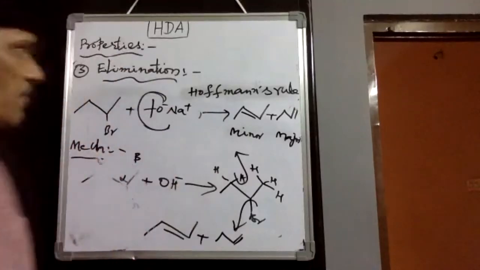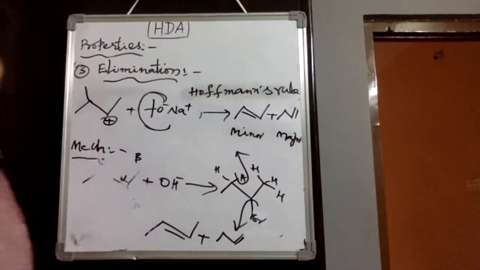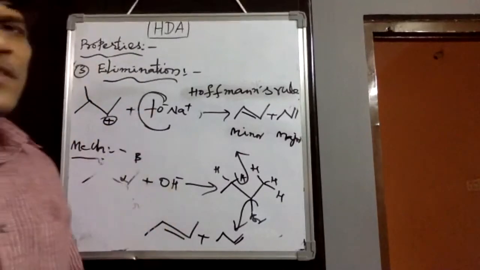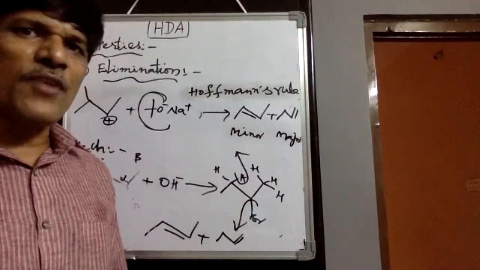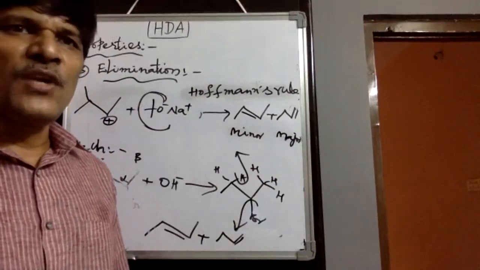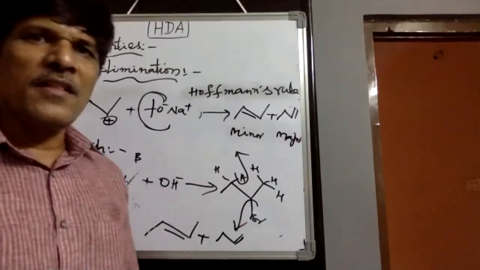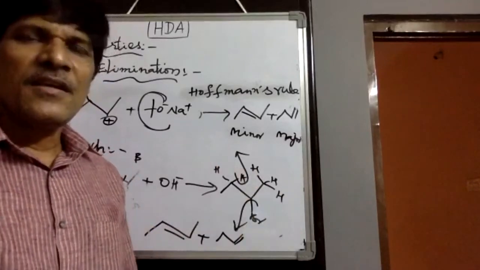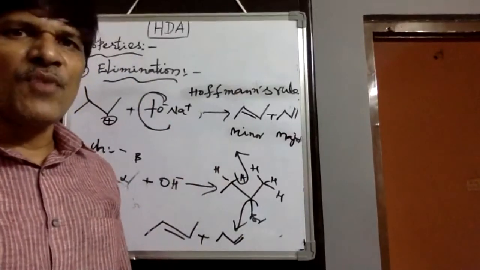Then in elimination, whenever the alkyl group is more stabilized with a carbocation, then definitely it follows the E1 elimination method. And if the alkyl group cannot stabilize it or no carbocations are generated, alpha beta elimination takes place directly, and there we would observe E2 elimination. Both the molecules, nucleophile as well as substrate, are involved in the reaction, then it gives E2 elimination. And with carbocation formation, it shows E1 elimination, by a unimolecular mechanism.